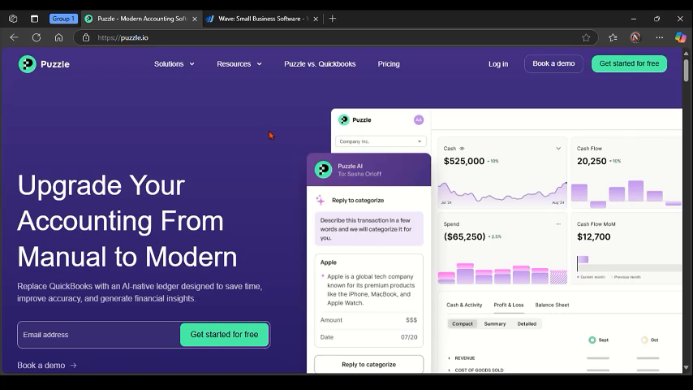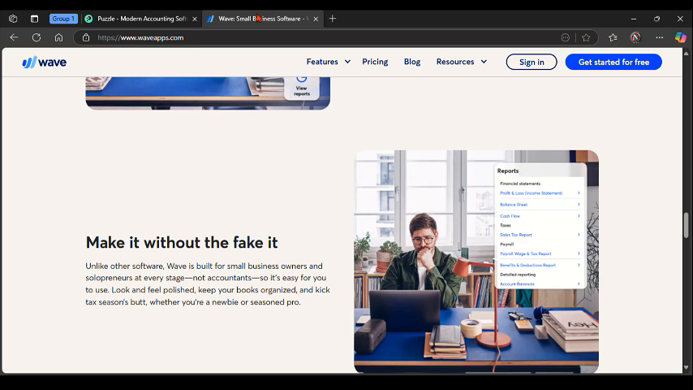In this video I'm going to create a quick in-depth review about these two accounting software platforms called Puzzle.io and Wave. So we're going to dive into it to help you compare these two platforms to pick out which one would be the best decision for you in 2025.